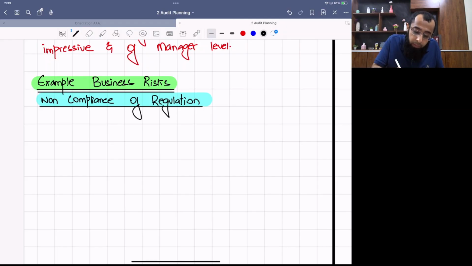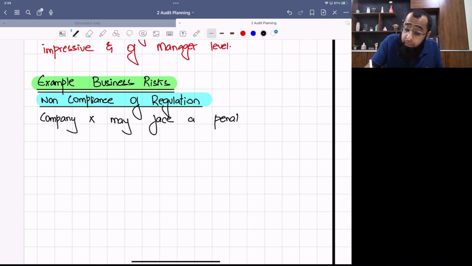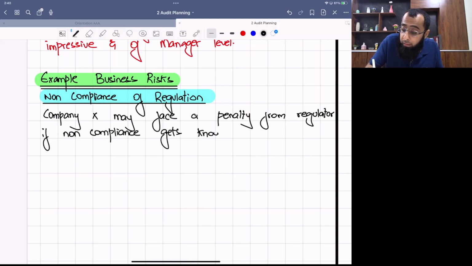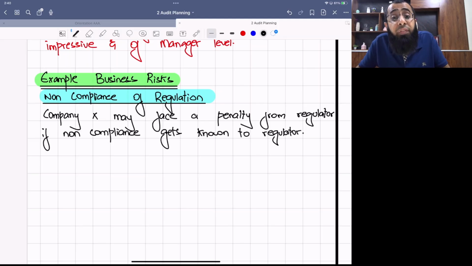Okay. So company X may face a penalty from regulator if non-compliance gets known to regulator. See, this is the risk. We first identified it. First, you have to identify the risk.